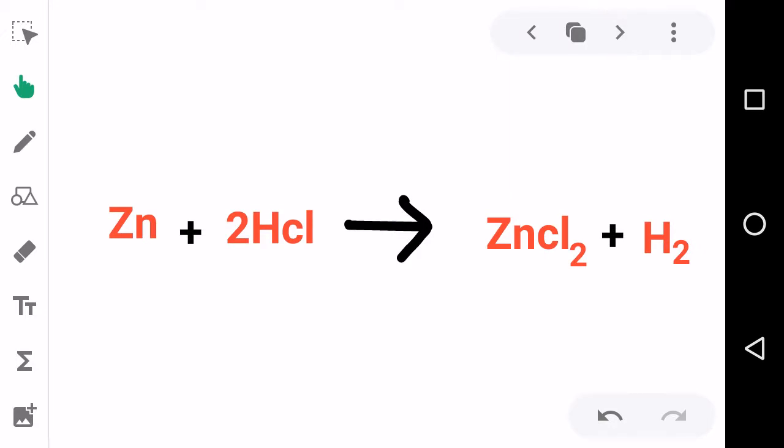Now can you tell the chemical reaction? First we took dilute HCl, so 2 HCl. To that we added zinc. Zn plus 2 HCl gives ZnCl2 plus H2. That's the reaction. What are the reactants? Zinc and hydrochloric acid. Which are the products formed? Zinc chloride plus hydrogen gas.